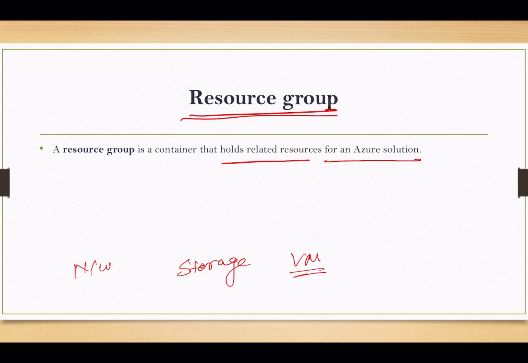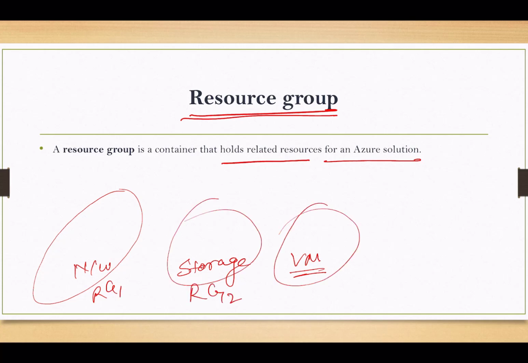Either you can keep the same kind of resources together, like networking in RG1, storage resources in RG2, or VMs in RG3, or you can also create resource groups department-wise. Suppose one department is using one component of this and one component of that, that can also be a logical grouping, we can say. So how does it help us?